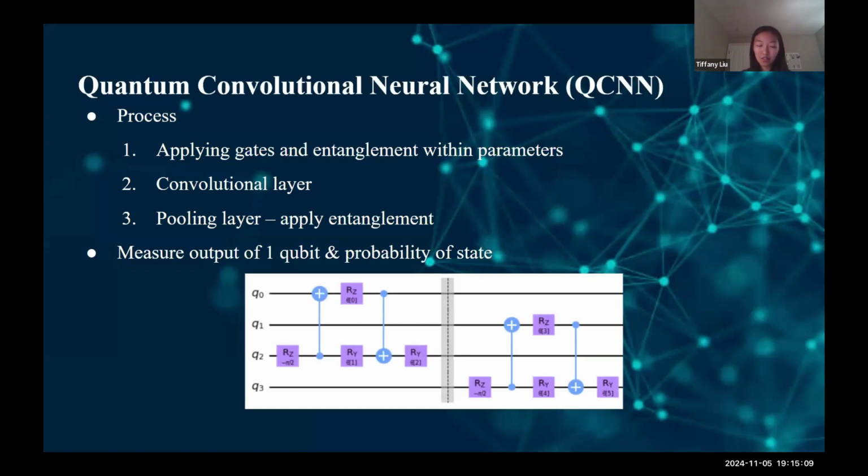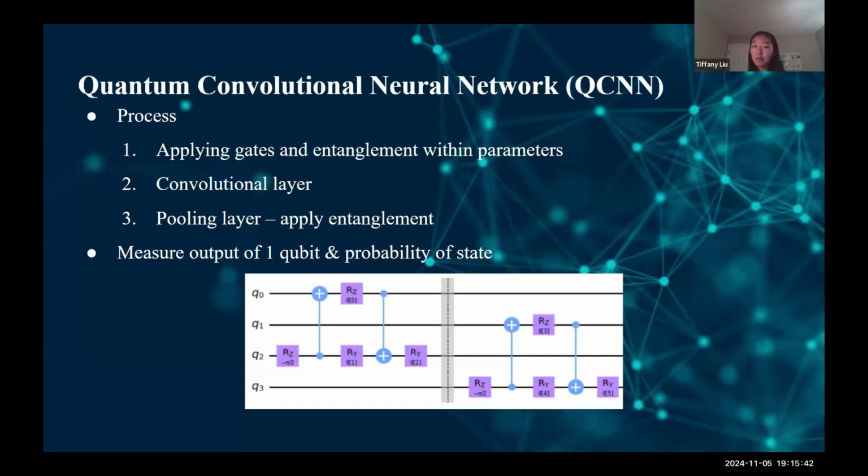For example, as you can see in this image here, the data from Q0 is encoded into Q2, and then the data from Q1 is encoded into Q3. And then towards the end, we can disregard both Q0 and Q1, and we're left with just Q2 and Q3, since all the data is stored in those two qubits. And this pooling would just reduce the number of qubits in our circuit by half, in this case from 4 qubits to 2 qubits, and we would continue to repeat this until we end up with 1 qubit, serving its purpose of a smaller representation of the data without removing important information.